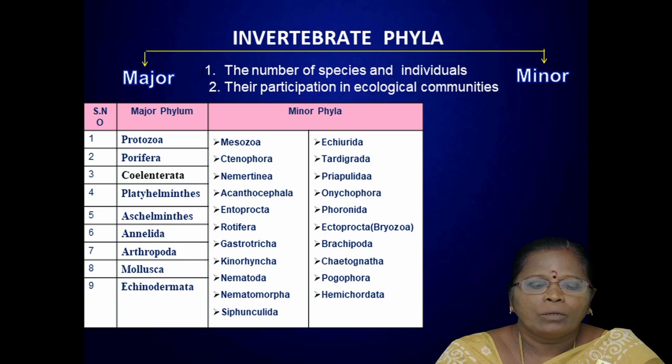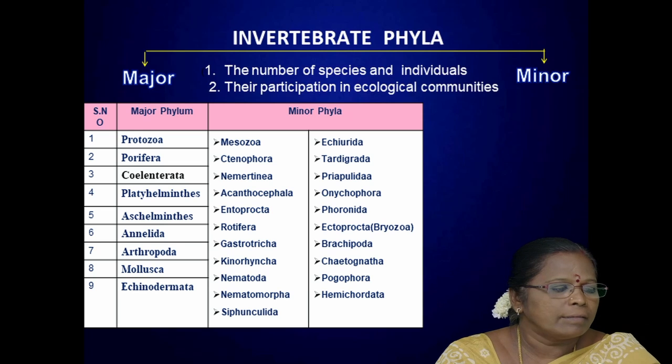Here there are two, Entoprocta and Ectoprocta. Even though they have a considerable number of individuals, their participation in the animal communities is lesser. Hence they are placed under the minor phyla.